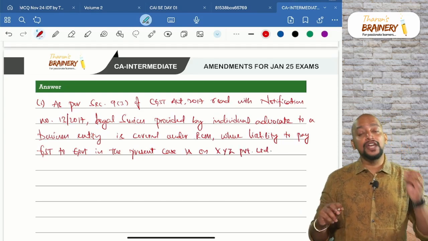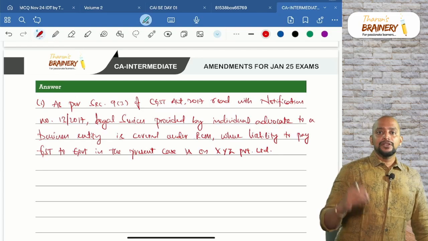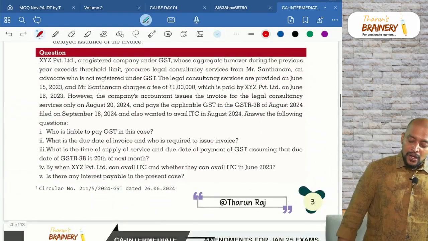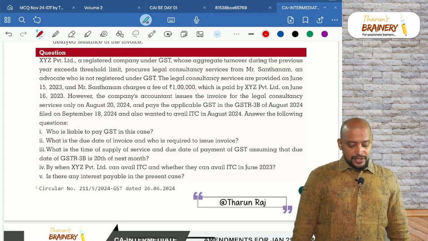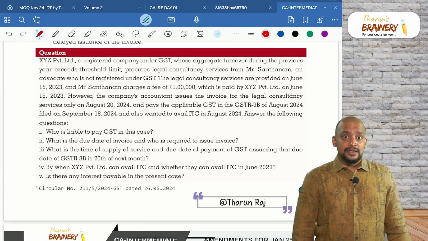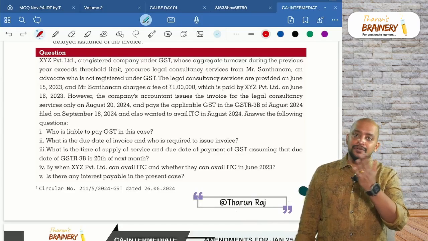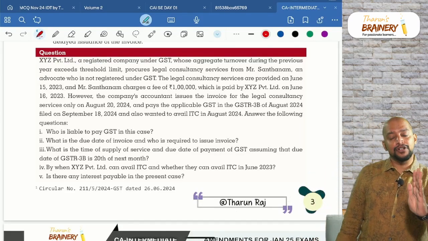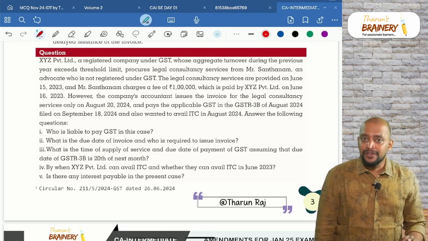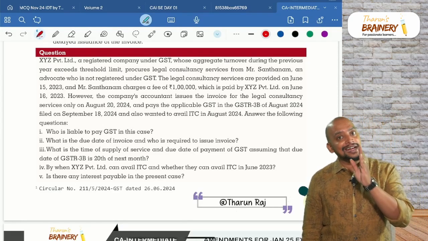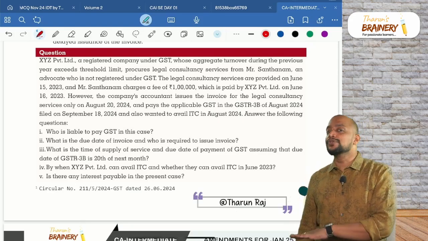See, we have to give proper justification, then only we can expect full marks. Okay. Then next, number 2. What is the due date of invoice and who is required to issue invoice? Actually, there is one amendment related to due date of invoice for RCM, but that is not applicable for your exam. For JAN exam, the due date of invoice as per section 31 subsection 3F is the date on which they received the goods or services.